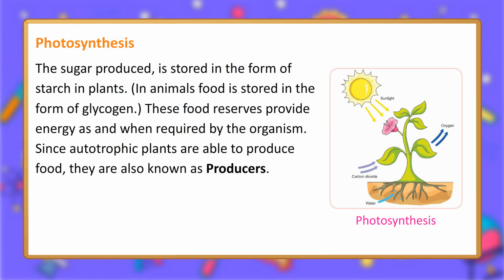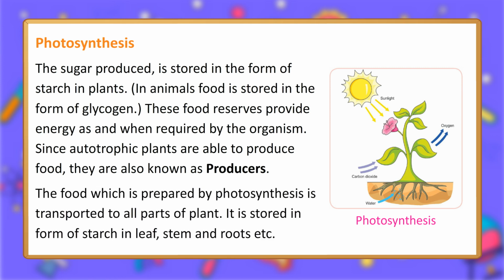The sugar produced is stored in the form of starch in plants. In animals, food is stored in the form of glycogen. These food reserves provide energy as and when required by the organism. Since autotrophic plants are able to produce food, they are also known as producers. The food which is prepared by photosynthesis is transported to all parts of the plant. It is stored in the form of starch in the leaf, stem and roots, etc.